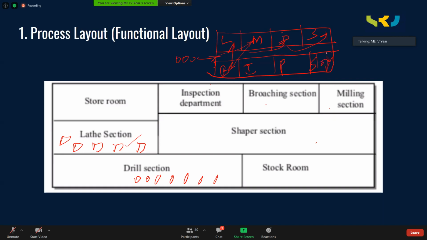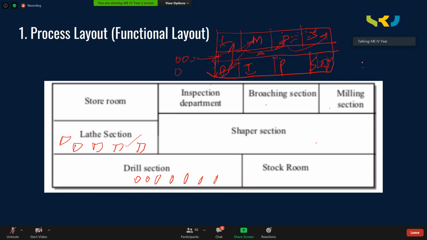The second part, which is entering here, may have a different operation sequence. First, it may be going to drilling. Then it may come to shaper. Then it may come to broaching. Then it may come to lathe. Then it may go to painting and then stores.